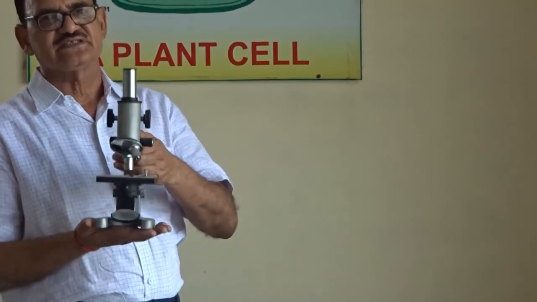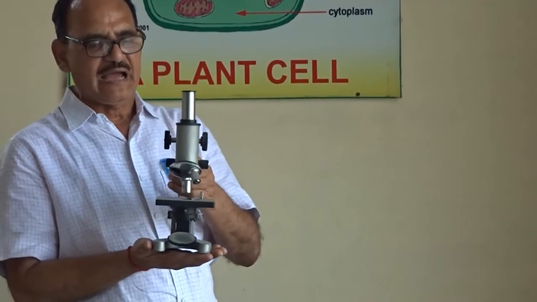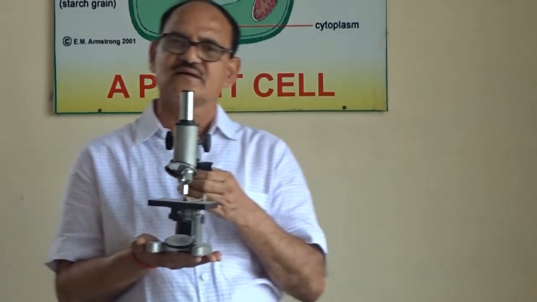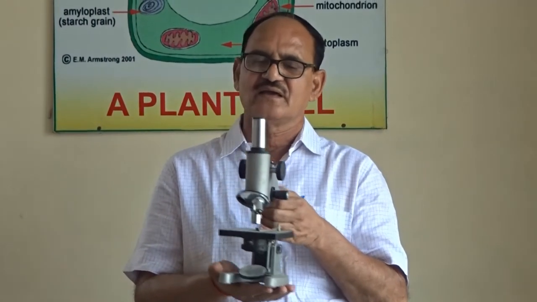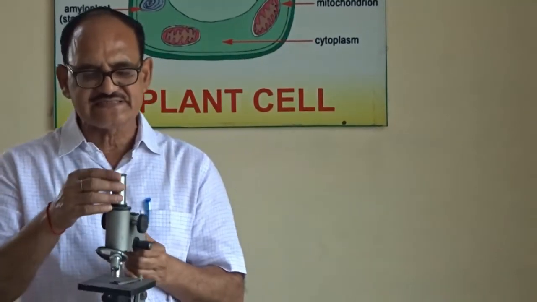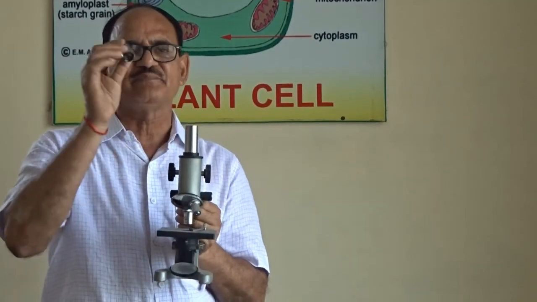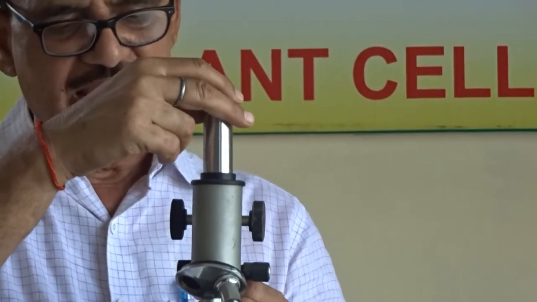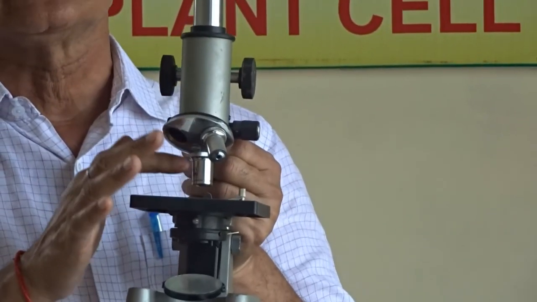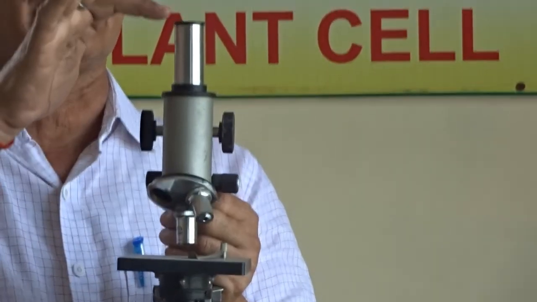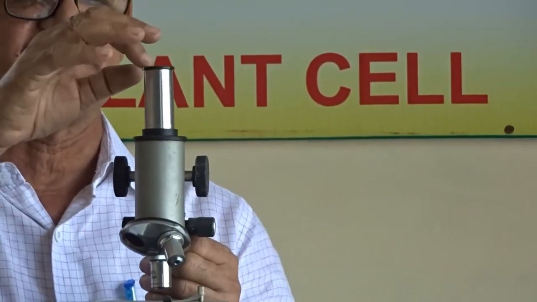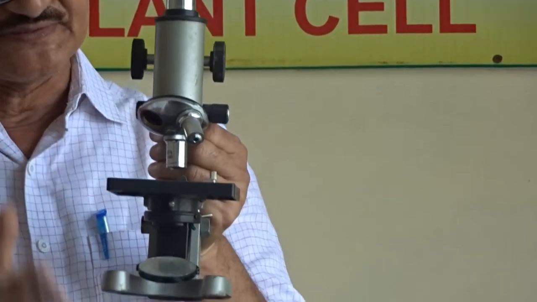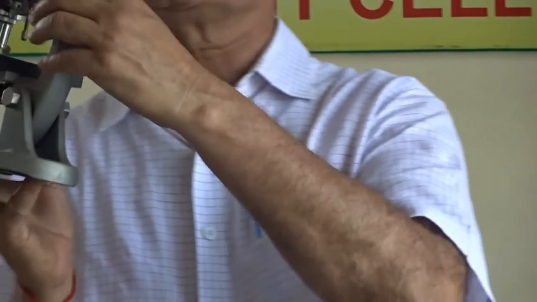So this is the microscope, and it has different parts. This is the eyepiece, this is the lens, and this is the objective. This is the objective lens and this is the eyepiece. Now this is the adjuster, this is the stage, this is the base, and this is the arm.